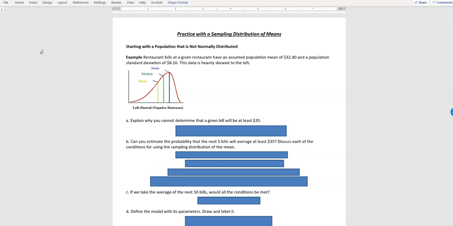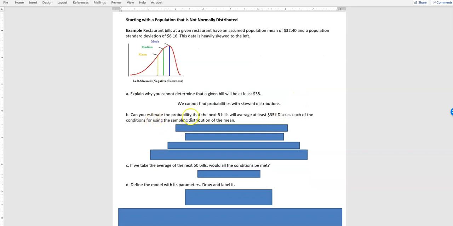Those things matter because when we're talking about using this information to find percentages, we anticipate that we're going to have a normal distribution, and this one is not normal. Explain why you cannot determine that a given bill will be at least $35. We're talking about one bill, and if we're talking about one, we would use the population data, but the population data is coming from something that's not normal. So we can't do it because we can't find probabilities with skewed distributions.